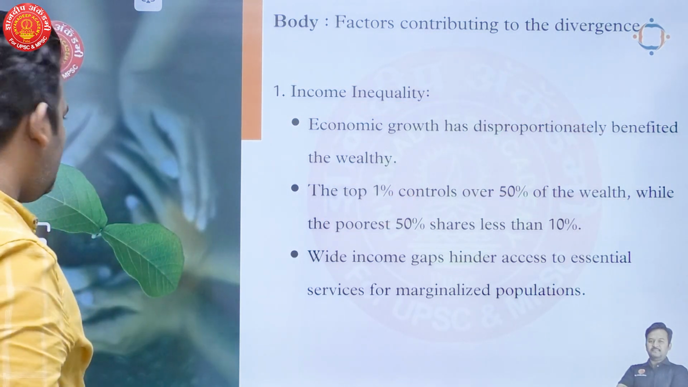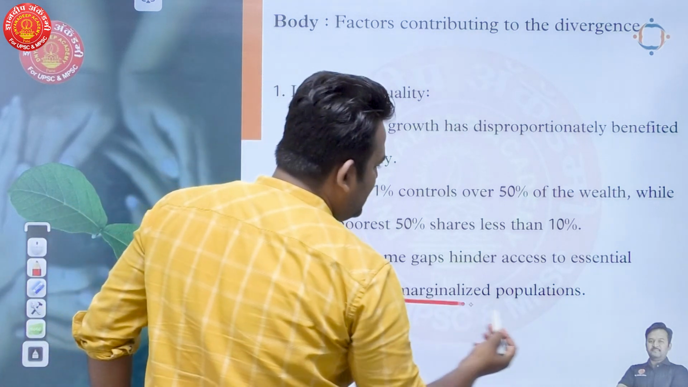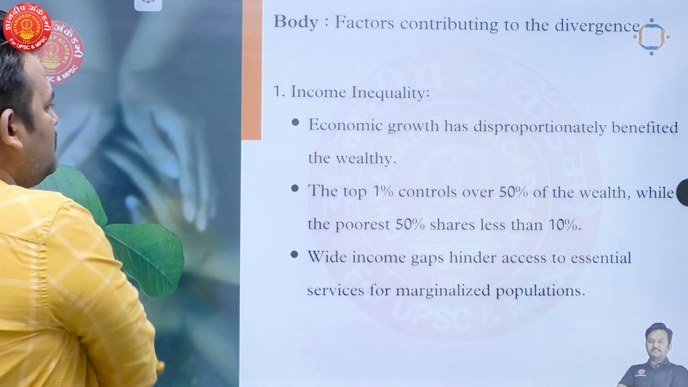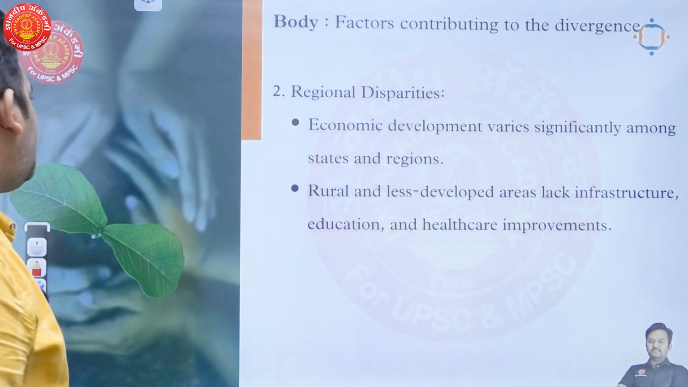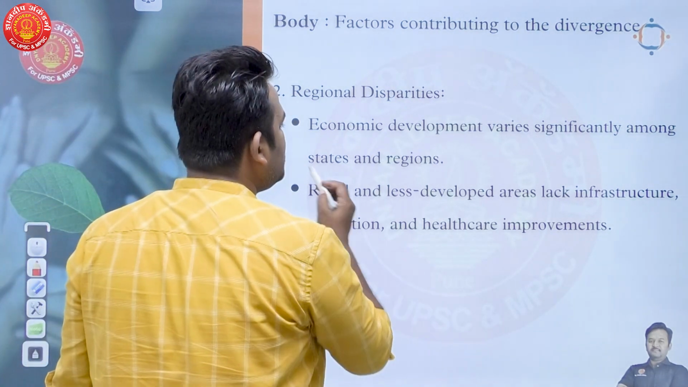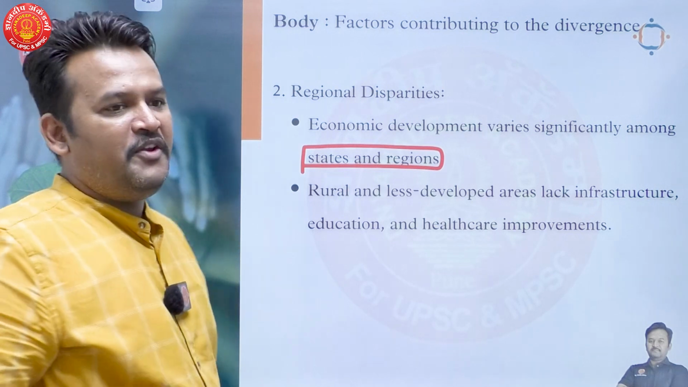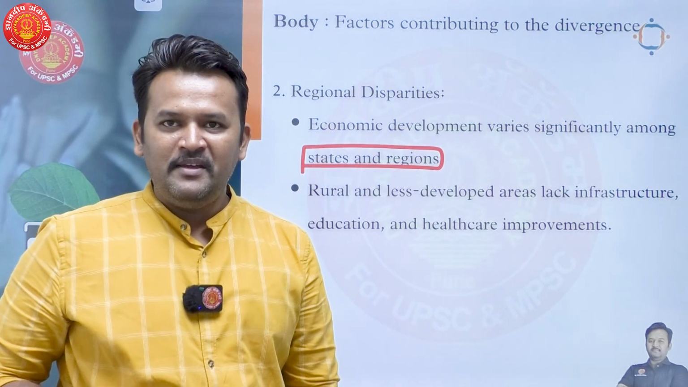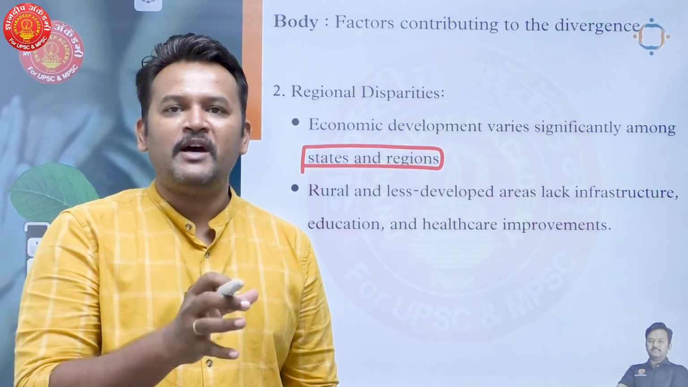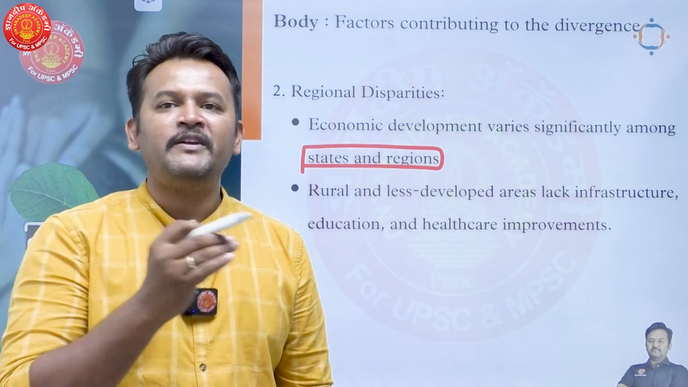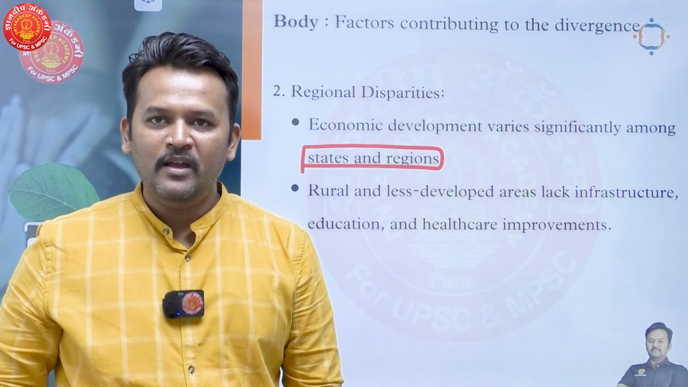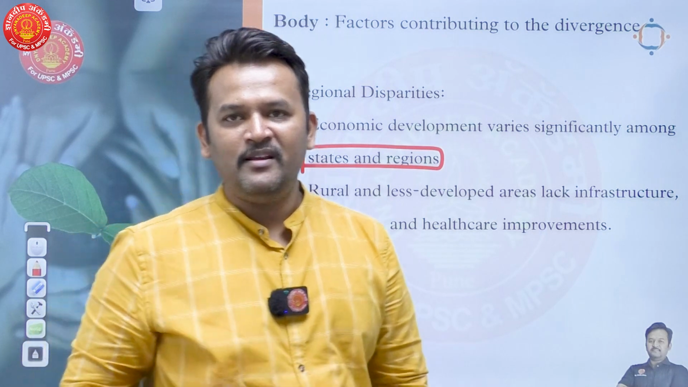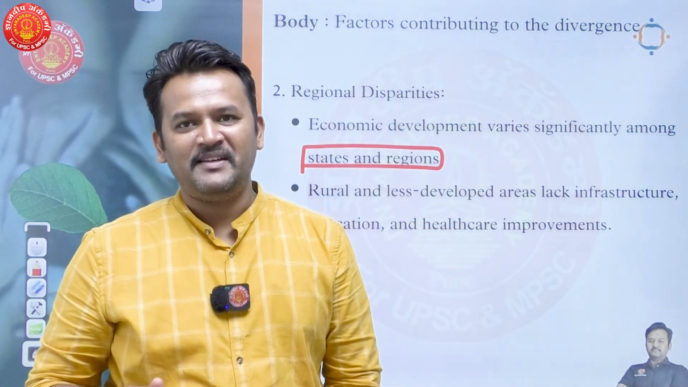Wide income gaps hinder access to essential services for the marginalized population, for example health and education. Second reason is regional disparities. Economic development varies significantly among states and regions. The new investment coming into India is targeted at specific regions. In case of India, that specific region is Maharashtra. In case of Maharashtra, that specific region is, let's say, Mumbai or Pune. So whatever new investment and new economic activity there is, it has a regional bias.